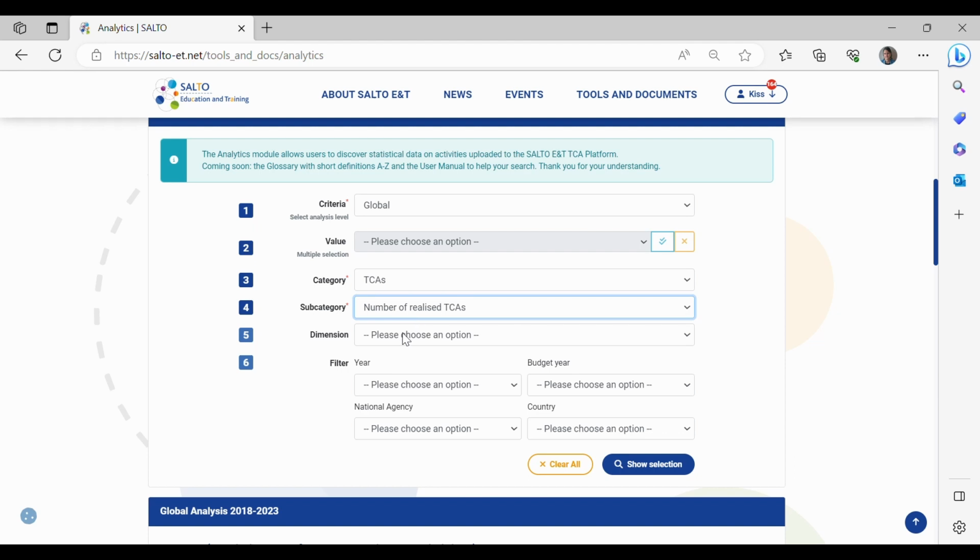For example, as I mentioned, let's look for the Erasmus Plus priorities as a dimension. Here we have filters: year, budget year, national agency, country, etc. So let's set the budget year to 2021.